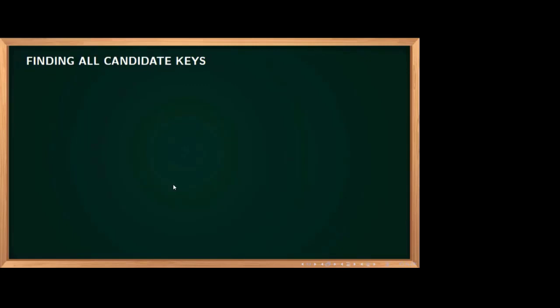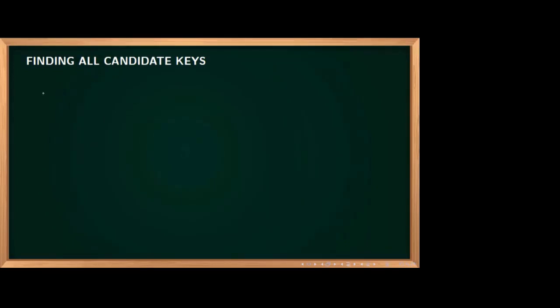I know that you know how to find the candidate keys. I will give a question, you can find it, and after that I will show a shortcut, because in GATE we need time and speed, and accuracy is very, very important. So we have to find some tricks to find candidate keys.